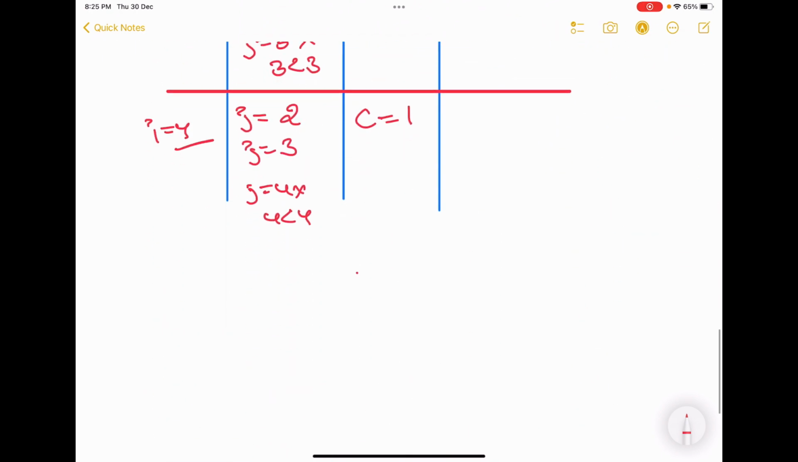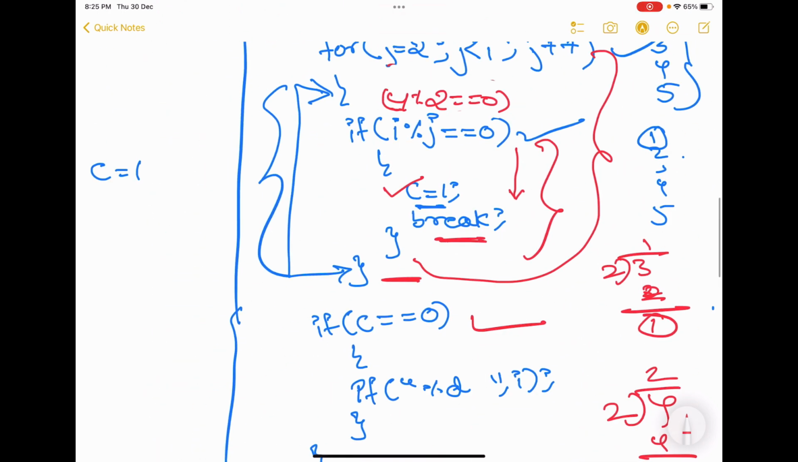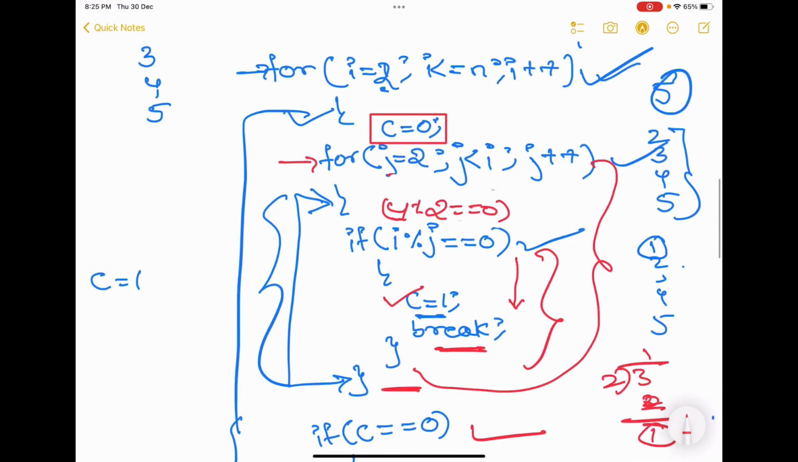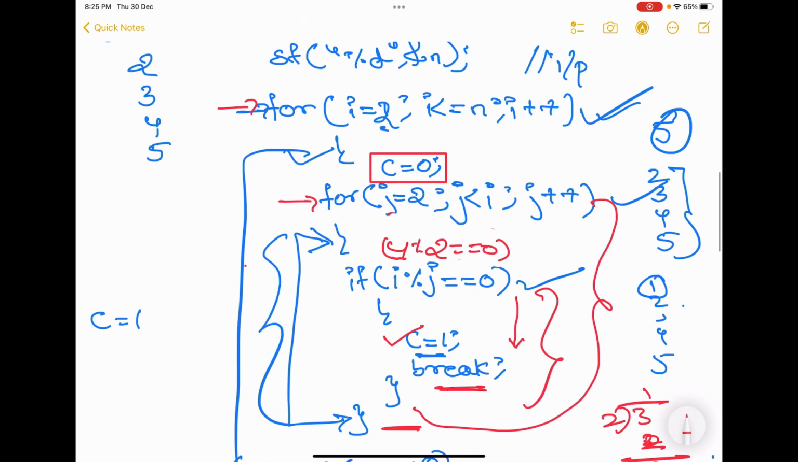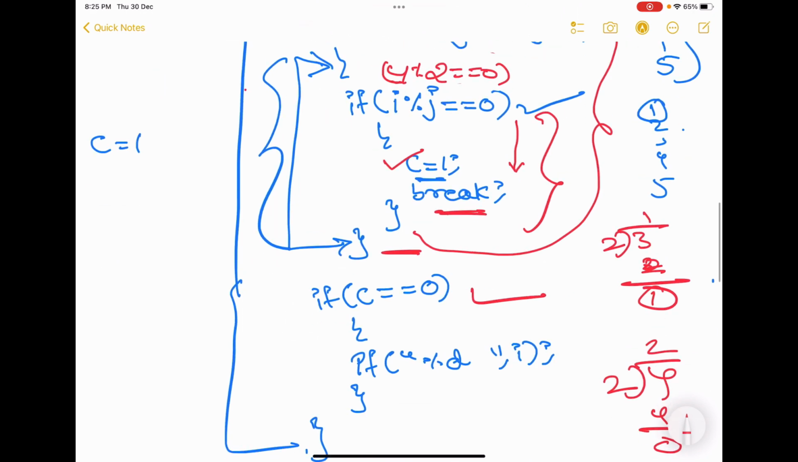So what does a break do in a loop? When the break keyword is encountered inside a loop, the nearest loop to that particular keyword will stop executing. That is, for this particular break, the nearest loop is J and not I. So the J loop execution will stop here. It will come out to here, and it will start from here now.